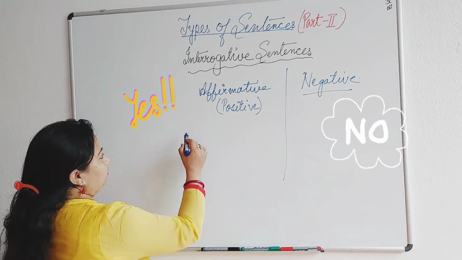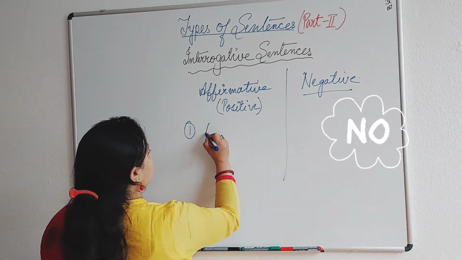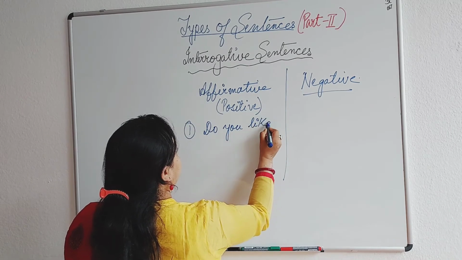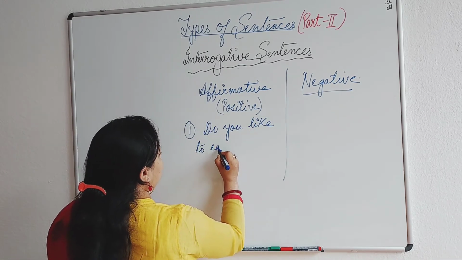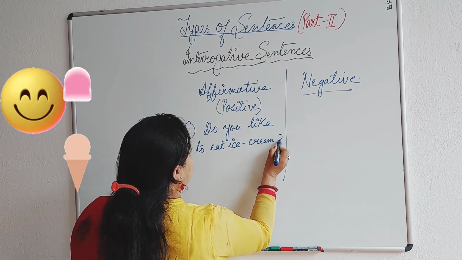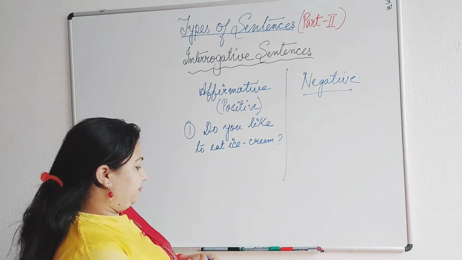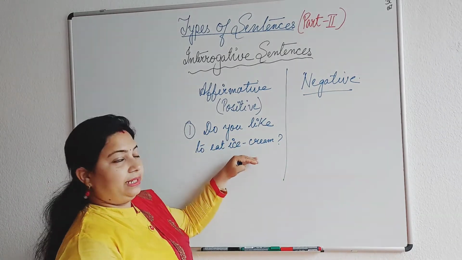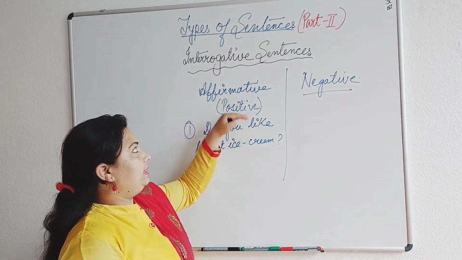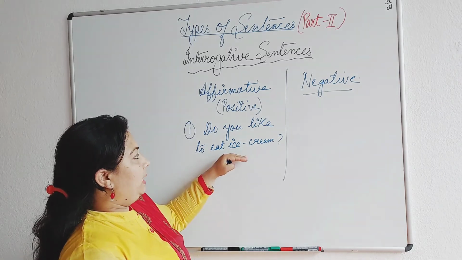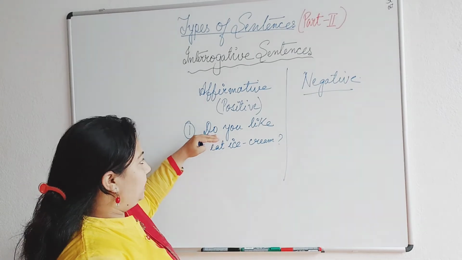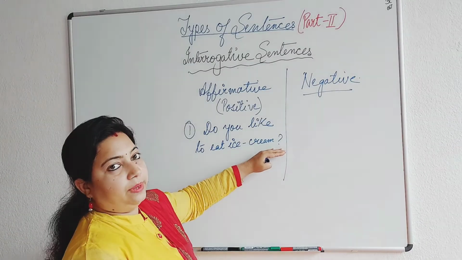Let me go through one example. Do you like to eat ice cream? As you can see here, there is no negative word in it, so it is in its affirmative format. And it is an interrogative sentence. It begins with an auxiliary verb and ends with a question mark.